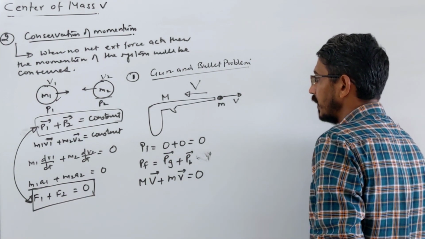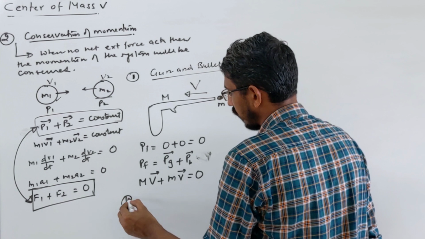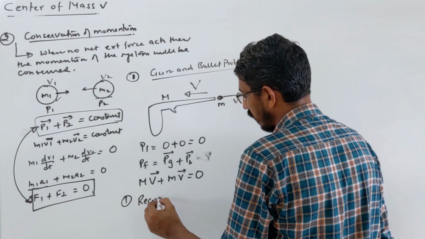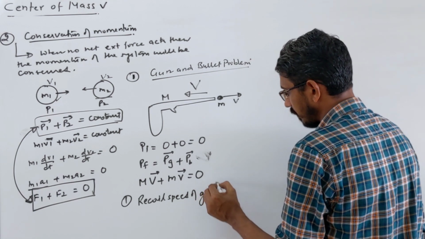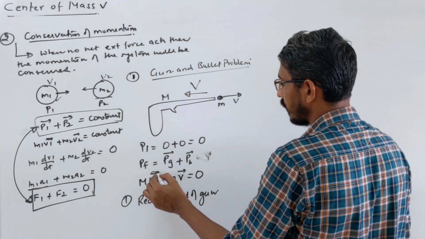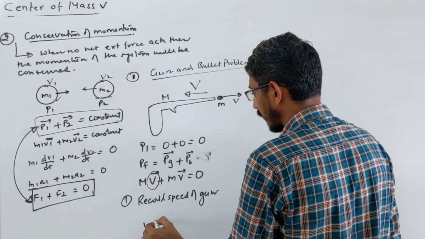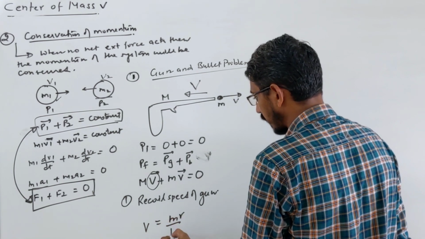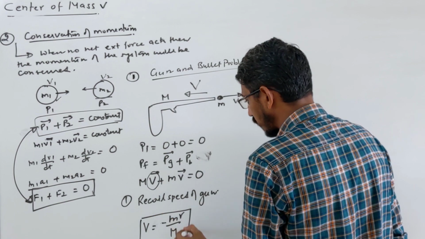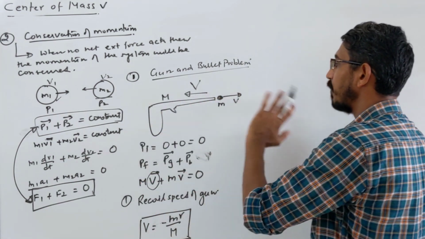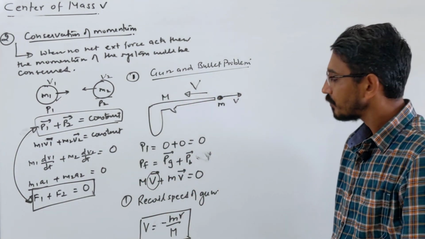So from here, the first question they asked you, they call the recoil speed or velocity of gun. Okay, simple question they can ask like that. Thus velocity you have to calculate, V. So V will be nothing but what? Simply mv upon capital M, and negative coming here. Why negative coming? Because the direction of velocity of recoil of the gun will be opposite to the bullet, right?